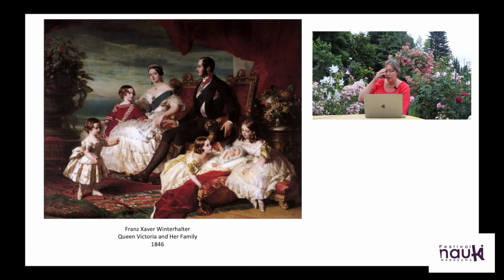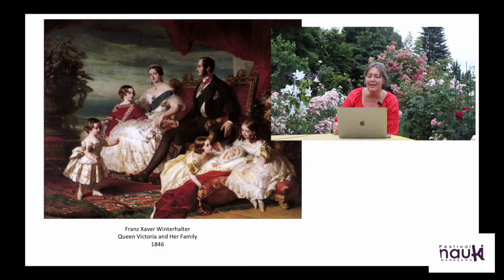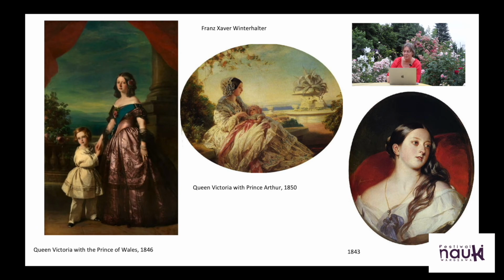So here we have 5 children. It's like the family on the throne. So a new idea that Victoria is not only a great queen, but a model woman. She is the best wife, the best mother. She is a little bit like those middle-class ladies that read about her in the press. And the image of Victoria as a loving mother and loving, submissive wife is very visible in Winterhalter's work.